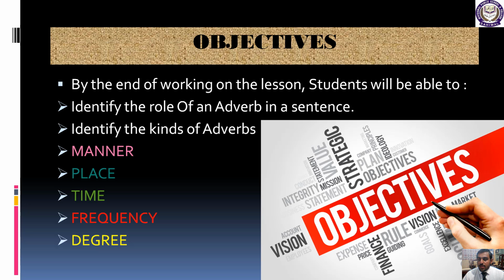Students, here are our today's objectives: by the end of working on the lesson you will be able to identify the role of an adverb in a sentence, first thing. After that, identify the kinds of adverbs: the adverb of manner, the adverb of place, the adverb of time, adverb of frequency, and adverb of degree. So students, these are the kinds of adverbs which we will discuss one by one, and after that we will discuss the function of these adverbs and the kinds of adverbs. So these are, students, our today's objectives.